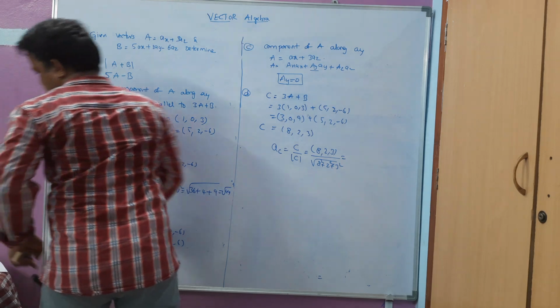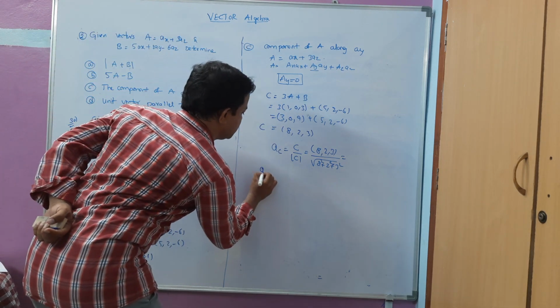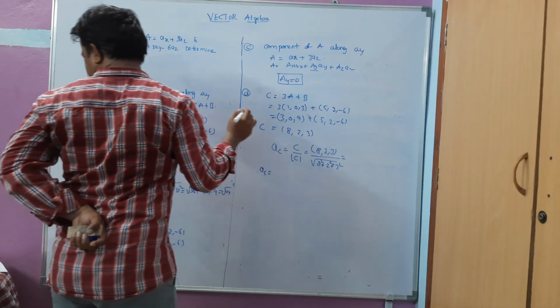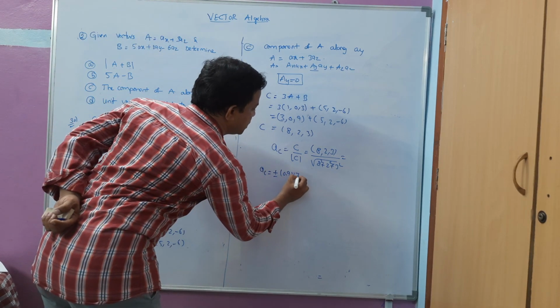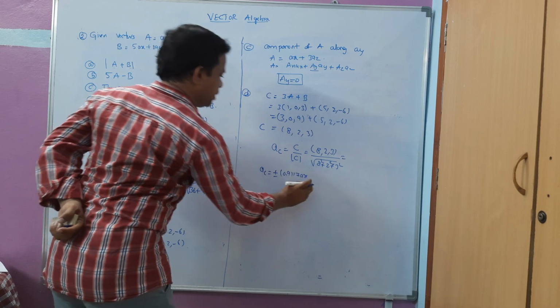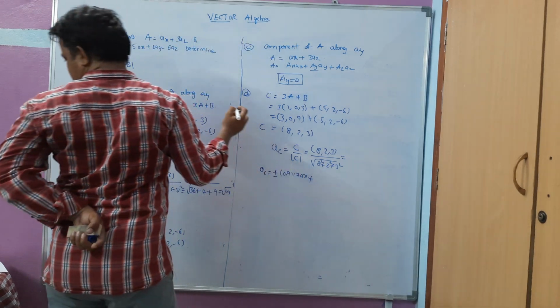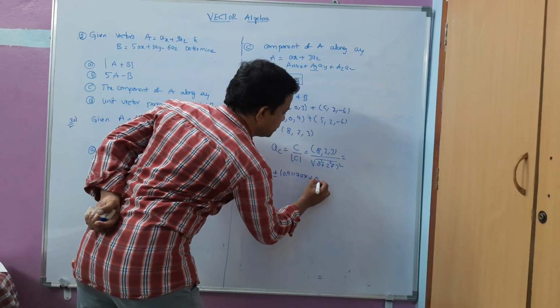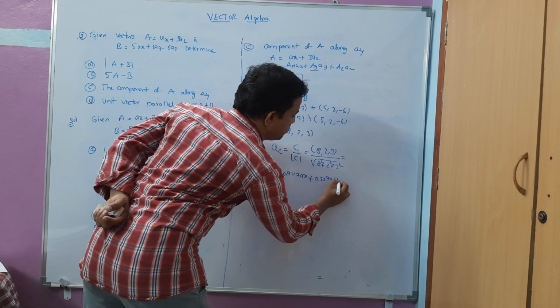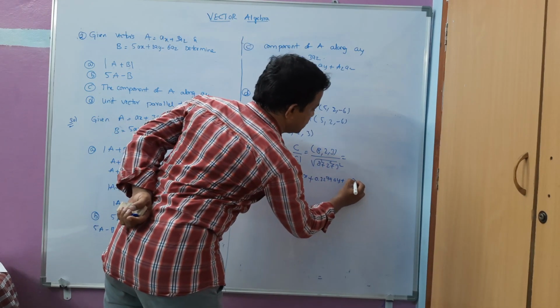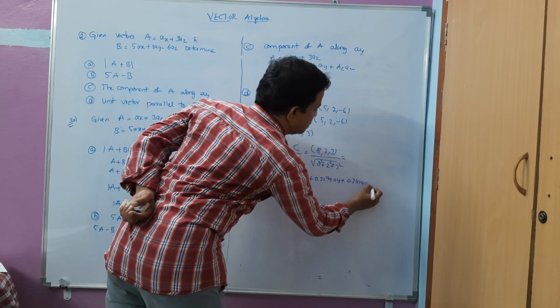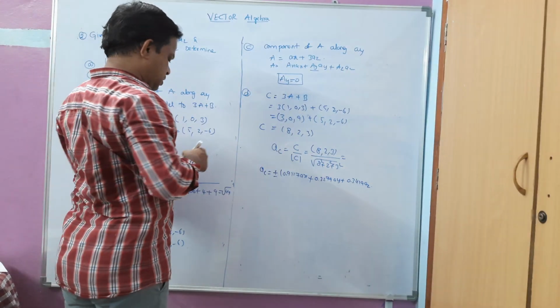AC is equal to, you can check with your calculator, plus or minus 0.9117 AX plus 0.2279 AY plus 0.349 AZ. So this is the answer for this question.